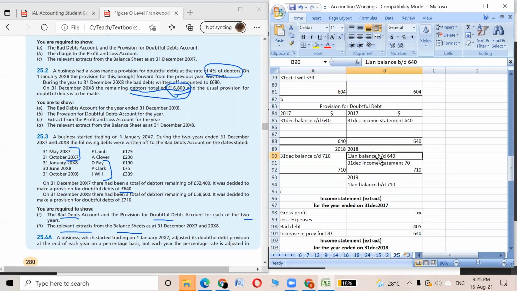In the next year we are putting 640, but what's the current doubtfulness for 2018? It's given as 710. So is the doubtfulness increasing or decreasing in 2018?